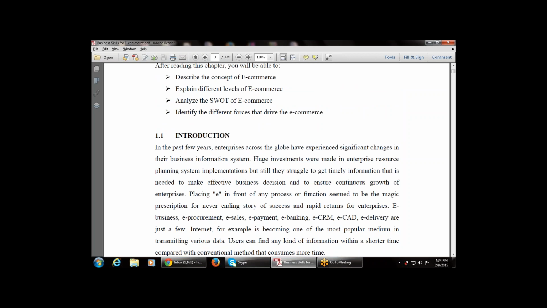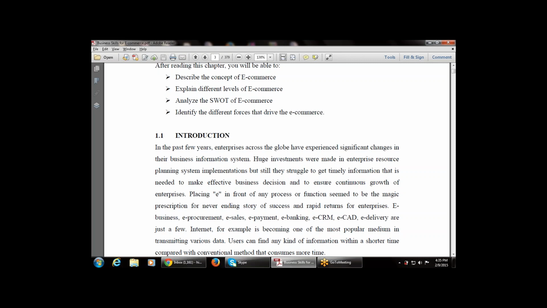Before this, I want to tell you the name of the book or module again, that is Business Skills for E-Commerce. That is, what are the skills required when we do trading, that is commerce, that is e-commerce among the users, and how to make use of the different customs. What are the skills required for e-commerce? That is the name of this module.